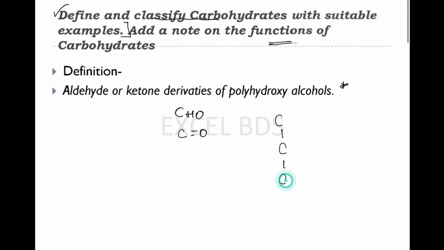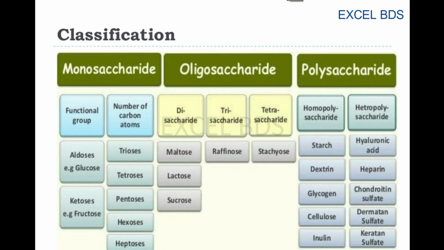polyhydroxy groups. Means when you see carbohydrates, you can find many OH groups in the structure, that is, multiple hydroxy groups or polyhydroxy groups. So this is the definition. Next, coming to the classification, which is the second major part: monosaccharides, oligosaccharides and polysaccharides. So it is classified under three headings: mono, oligo and polysaccharides.